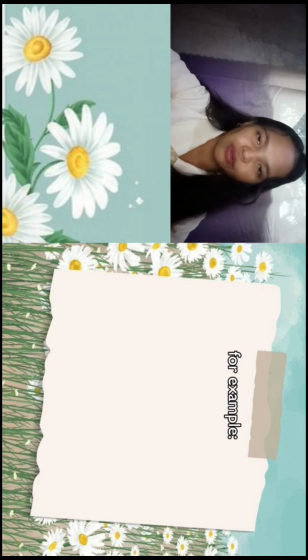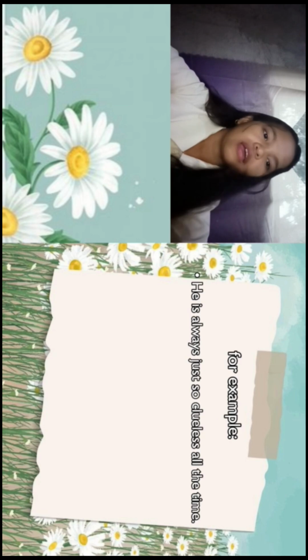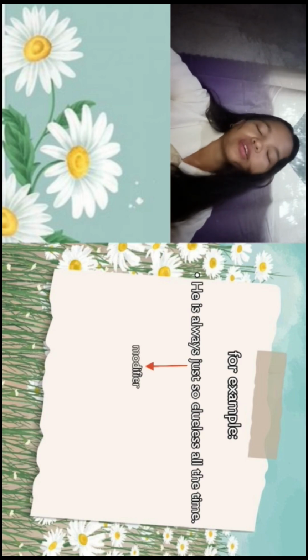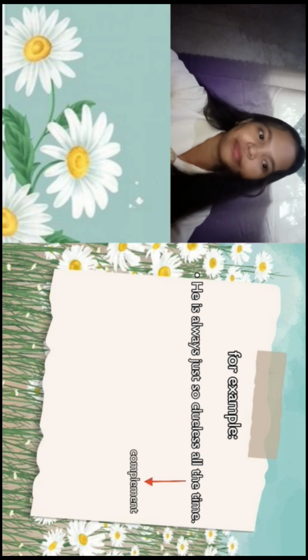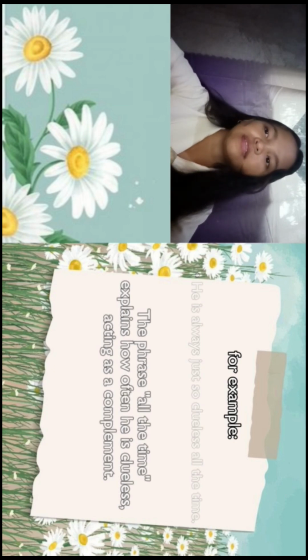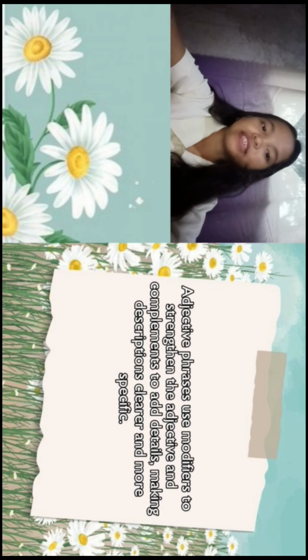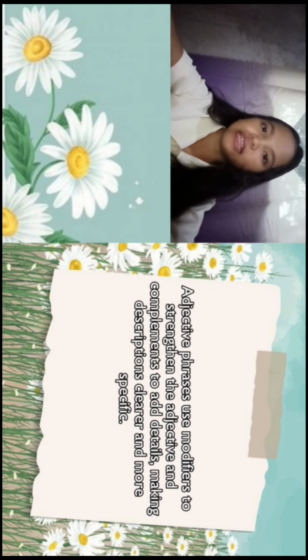The number 4 example is: he is always just so clueless all the time. The modifier is always just so. The adjective is clueless, while the complement is all the time. The phrase all the time explains how often he is clueless, acting as a complement. Adjective phrases use modifiers to strengthen the adjective and complements to add details, making descriptions clearer and more specific.